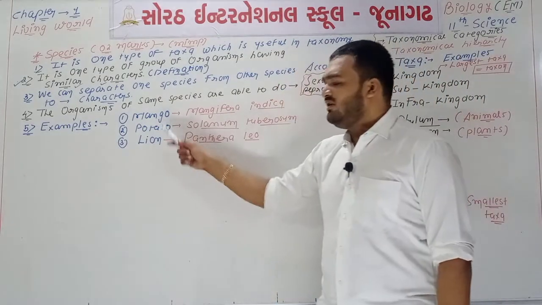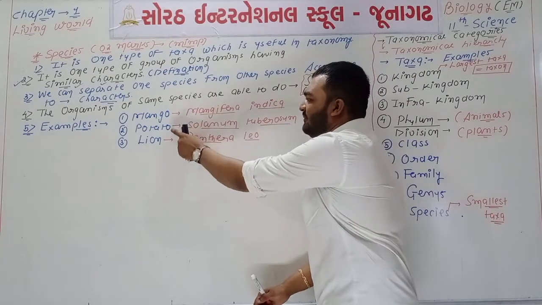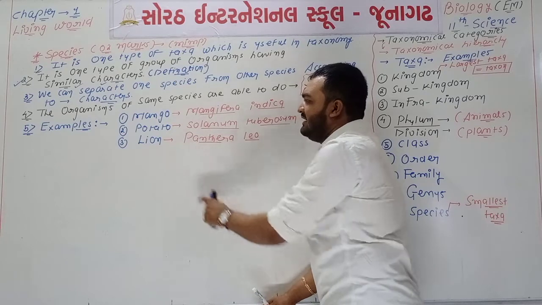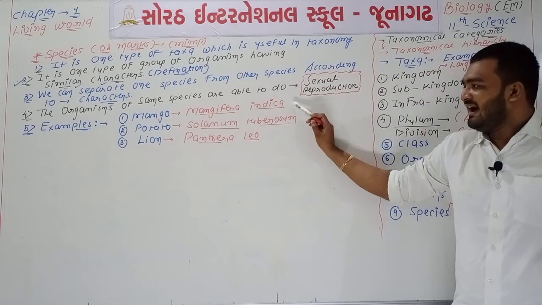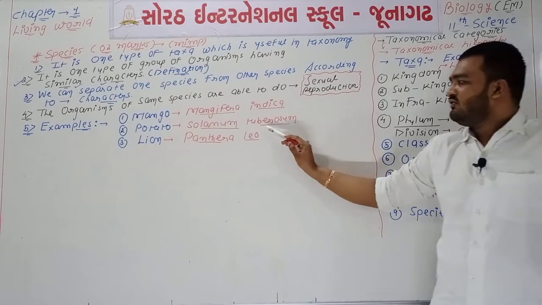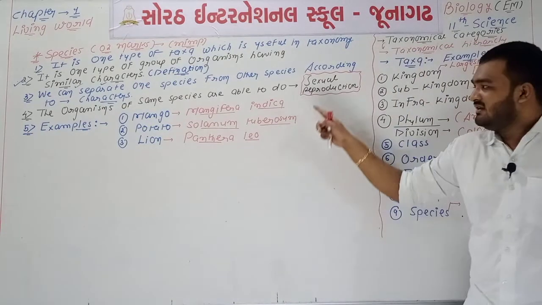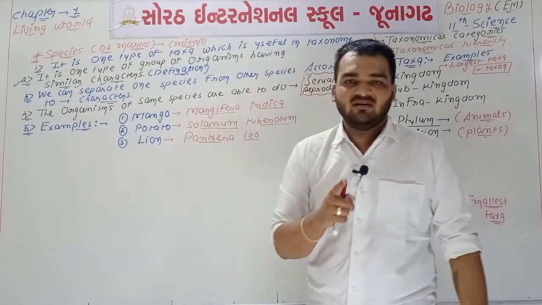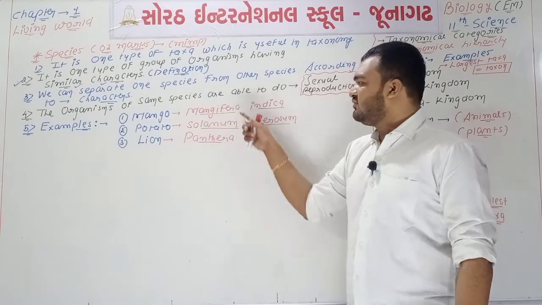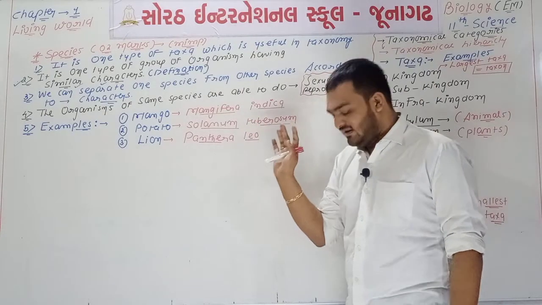So 3 different types of names of organisms are there. First is of mango, second is of potato, third is of lion. The scientific name of mango is Mangifera indica, of potato is Solanum tuberosum, and of lion is Panthera leo. These 3 are one-liner questions. You will remember these 3, and you will write all these scientific names in the book of definition.